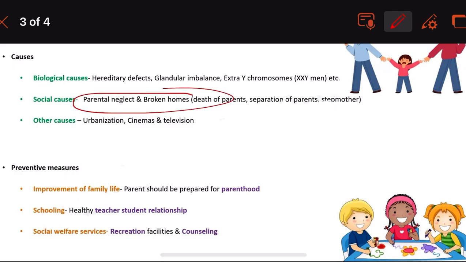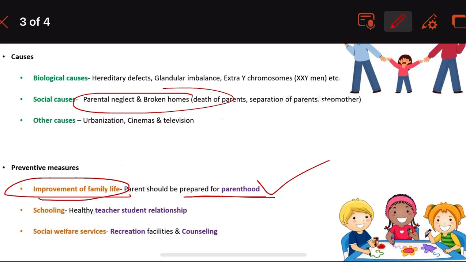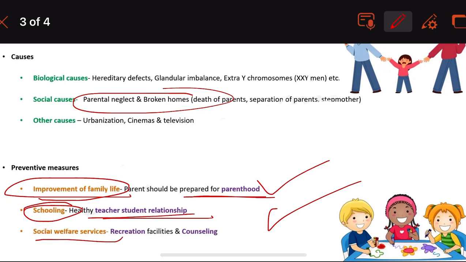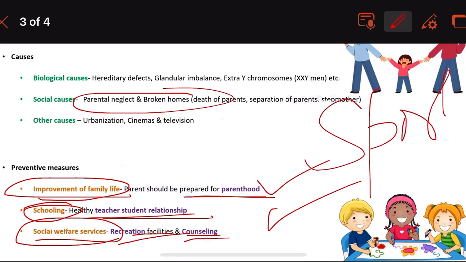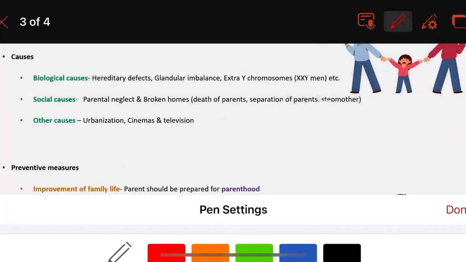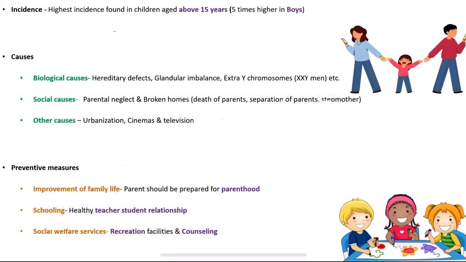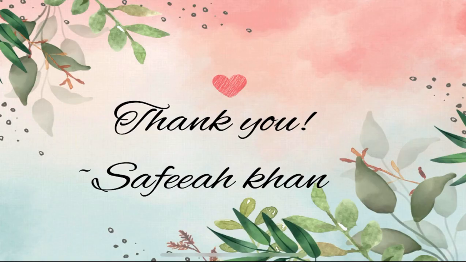If there is a broken home, improve the family life, prepare the parents for parenthood. And then the schooling: healthy teacher student relationship, teacher has to detect and report. Then the social welfare activities: recreation facilities, counseling, sports, and all of that has to be encouraged in the children, and divert them into good things. With this, we come to an end of juvenile delinquency.